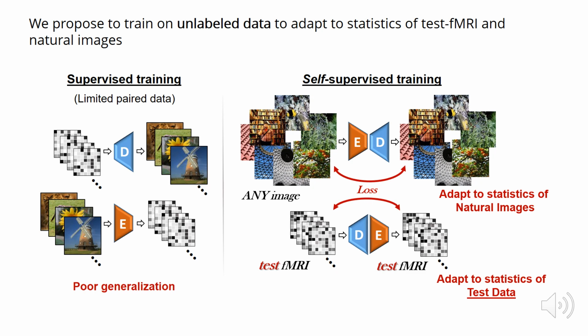Since those images are never used in training, it is perfectly legal to train on those test fMRI samples, which are just samples from the decoder's input space. Importantly, this training configuration adapts the decoder to the statistics of your test fMRI data. This is the main performance gain factor of our method.